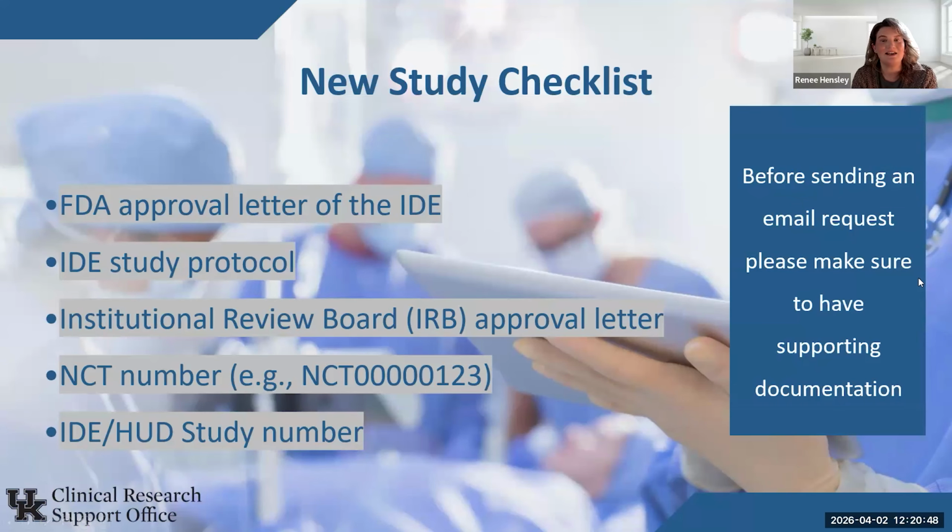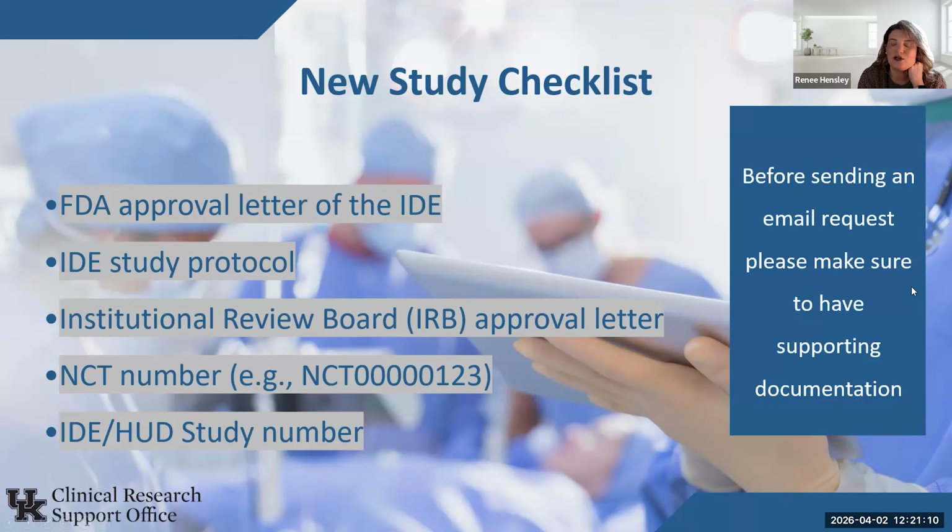All right, so the new study checklist. Kate went over a lot of these, but definitely you need your supporting documentation, and it would be amazing if you already had it before you ask for the IDE request form. This outlines what exactly CGS is looking for.